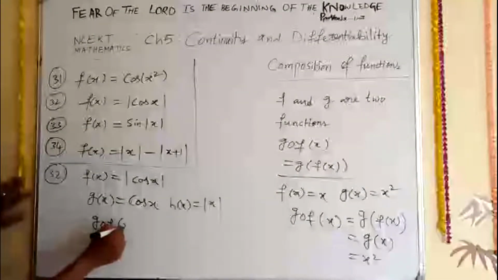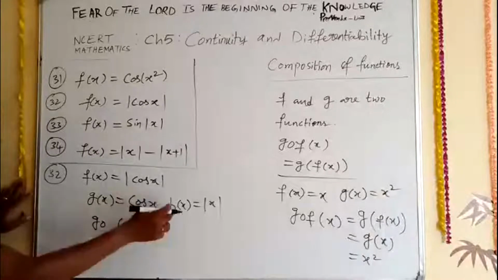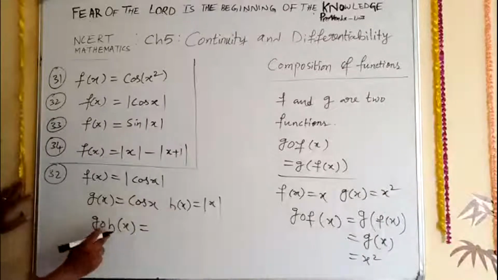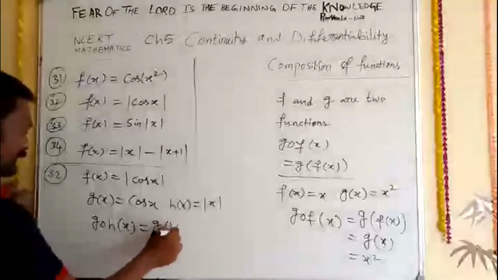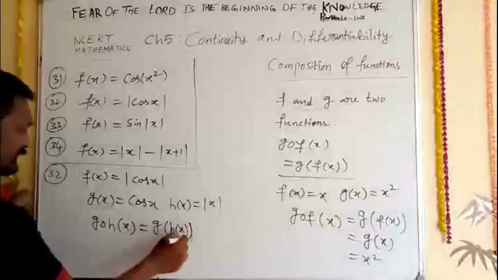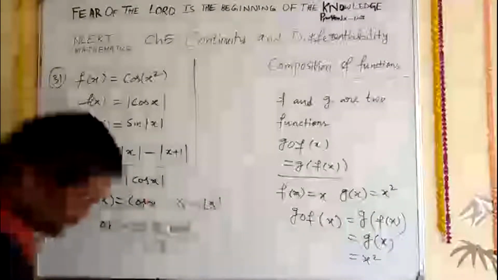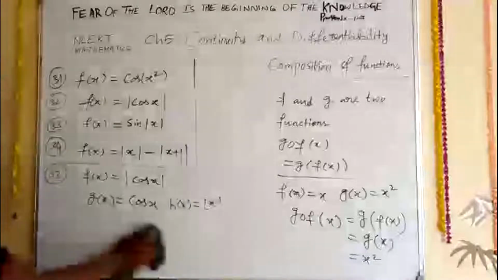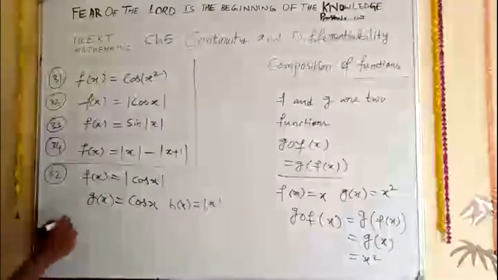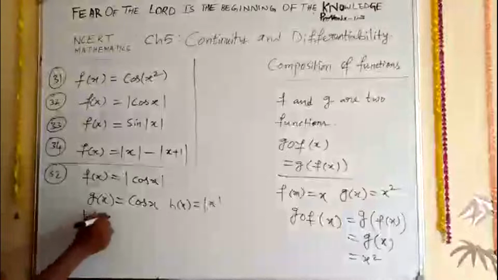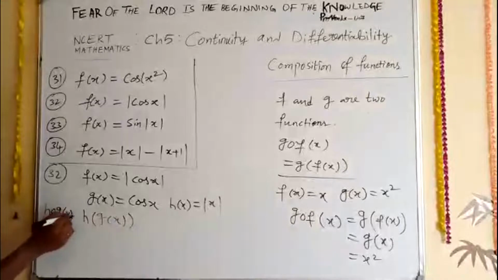g circle f of x, we'll write it as g circle h, since instead of f we are writing h. But we need to write this as h of g of x, so h circle g of x we are finding.